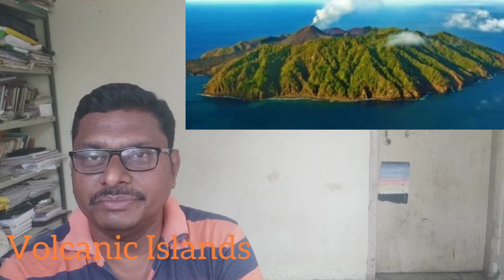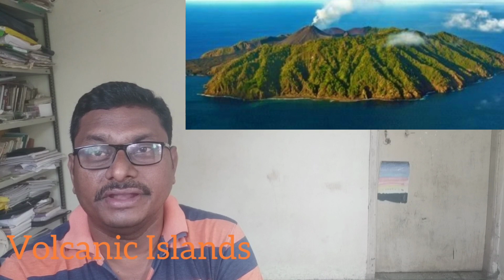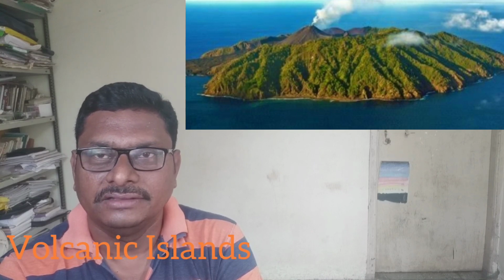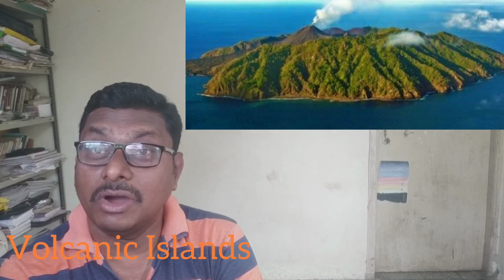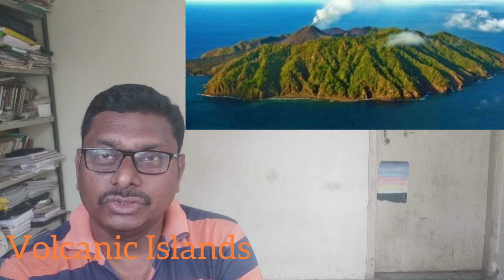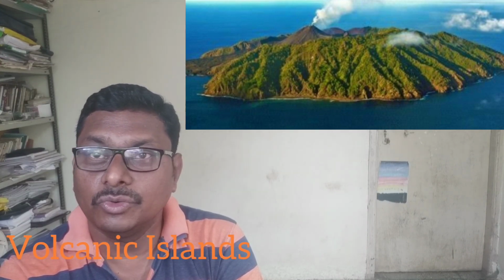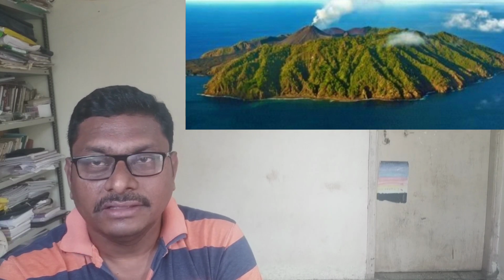Volcanic type of island means the island is formed due to volcanic eruption. It means there are actually mountain ranges, and the tops of the mountains come out of the ocean, and in this way the Andaman group of islands is formed. So our Andaman and Nicobar group has 572 islands. Mainly, they are volcanic and large, with hills.